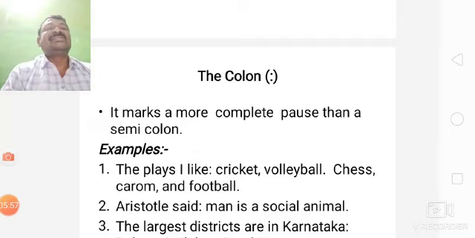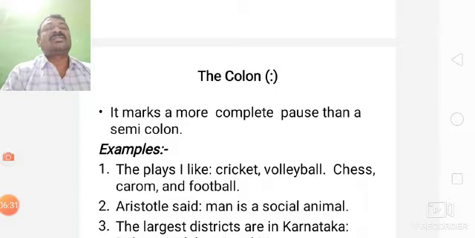Here the colon. It marks a more complete pause than a semicolon. Semicolon is a long pause. What about the colon? The colon is the complete pause. Here, the places I like, colon, complete pause. What am I going to play?